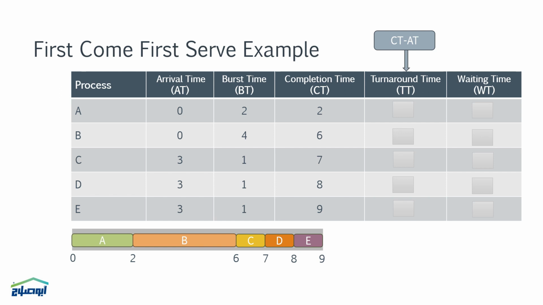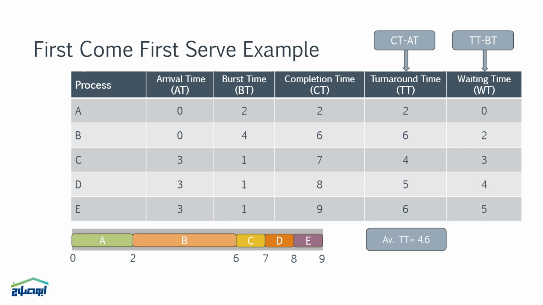Turnaround time equals completion time minus arrival time. So the turnaround time for process A is 2, B is 6, C is 4, D is 5, and E is 6. Waiting time equals turnaround time minus burst time. So the waiting time for process A is 0, B is 2, C is 3, D is 4, and E is 5. The average turnaround time is 4.6 and the average waiting time is 2.8 units of time. We can contrast this with other algorithms for the same set of processes.